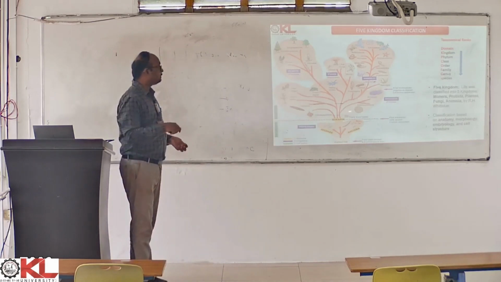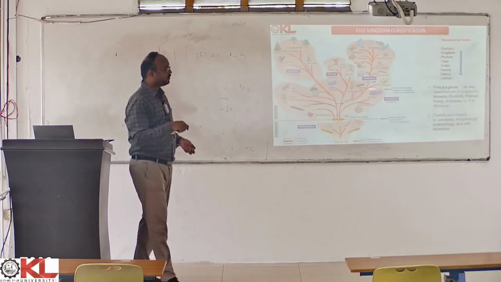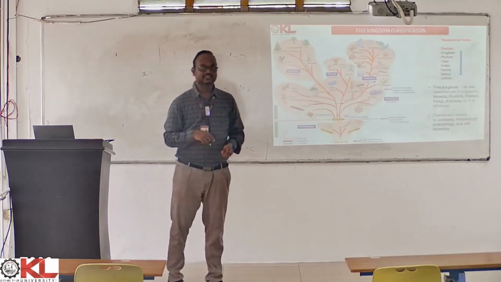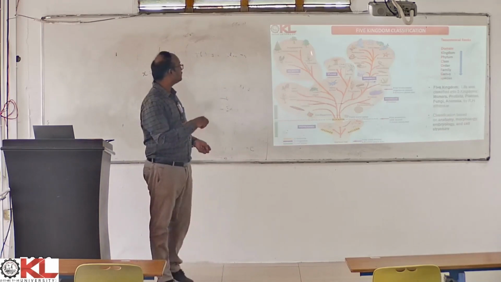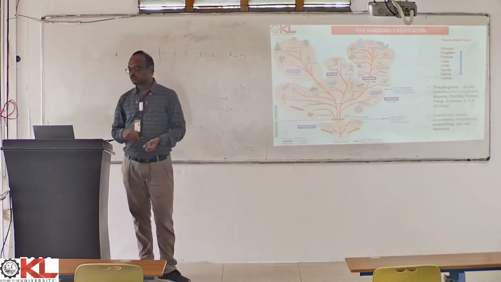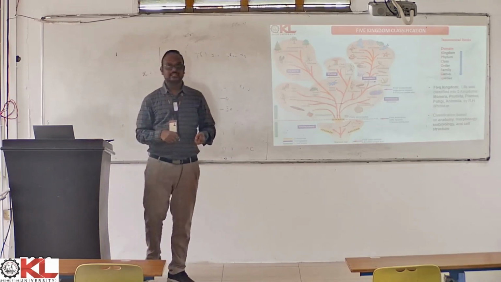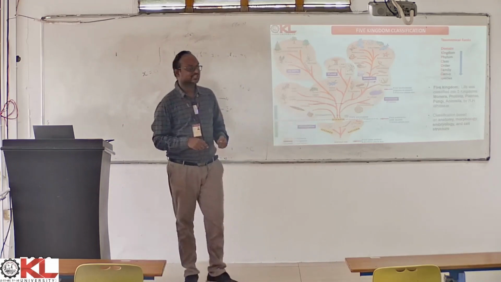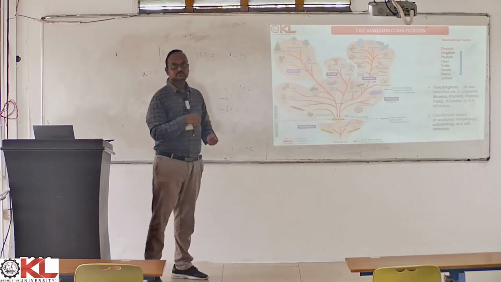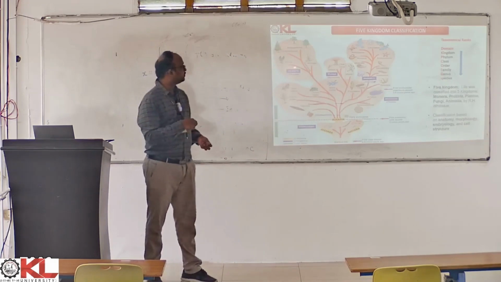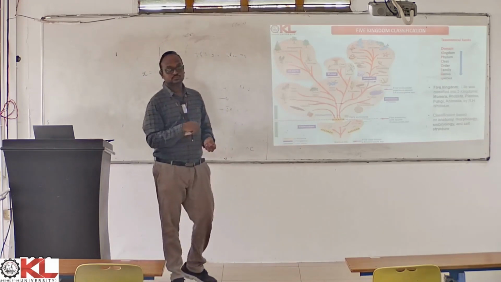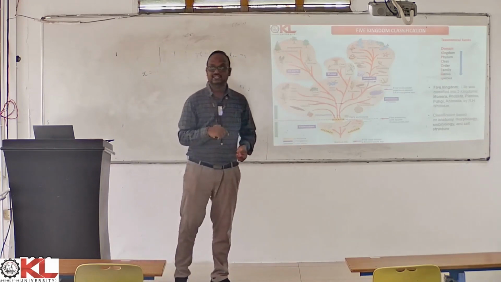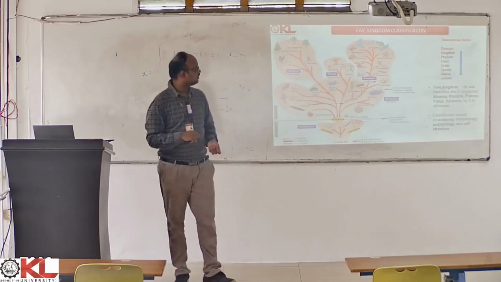These are all present in the kingdom Protista, the second kingdom. So the third kingdom is Plantae. We all know about Plantae, right? All plants present in this world are kept in this kingdom Plantae. This Plantae includes your gymnosperms, angiosperms, mosses, ferns, all these kinds of plants in this world are kept in this